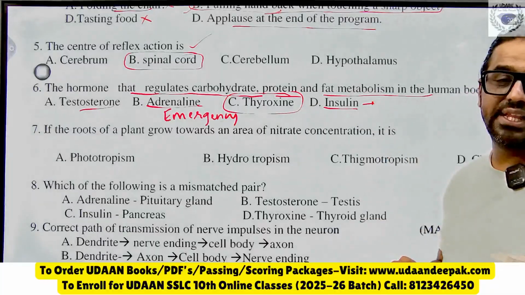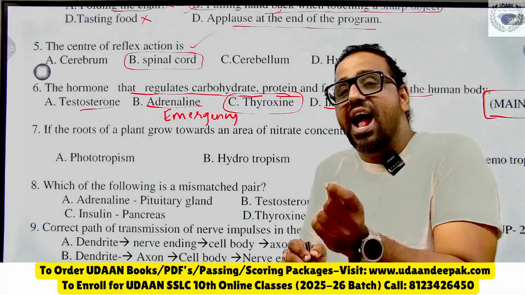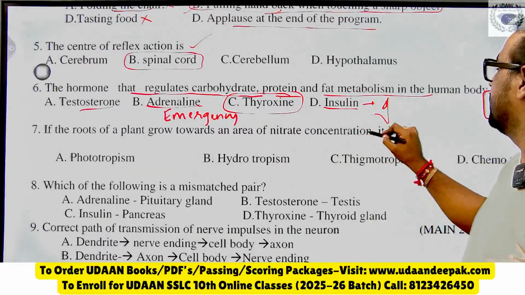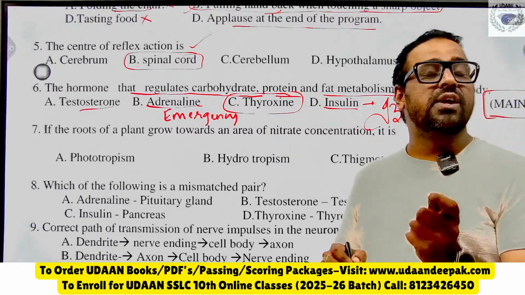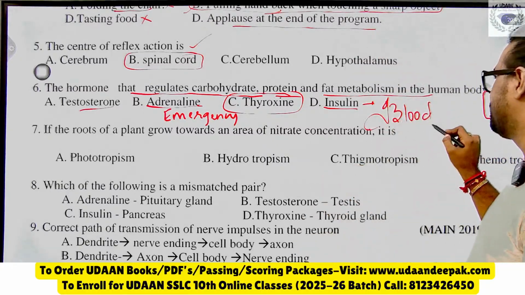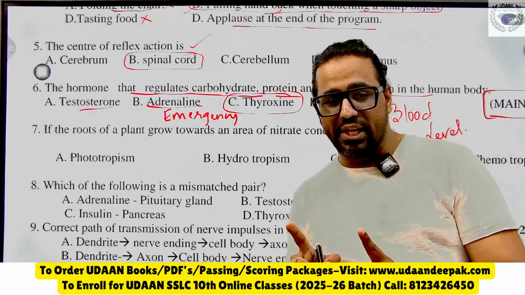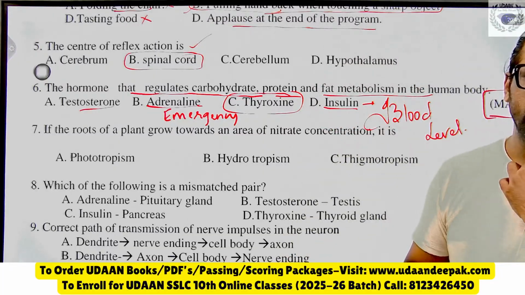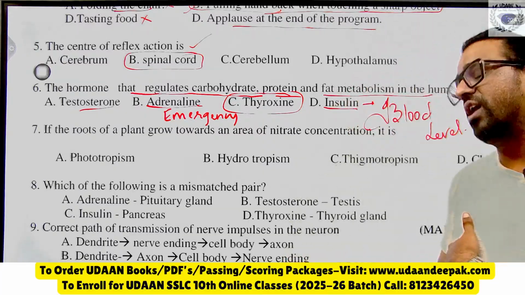Insulin is the hormone secreted by the pancreas, and it controls blood sugar level. Remember, what does insulin do? It controls the sugar in your blood, which we call blood sugar level. That is insulin. Okay, Jyoti, Amrut, very good, dear, very happy, you got 81%. Very happy. Venkatesh has given C as the correct answer.